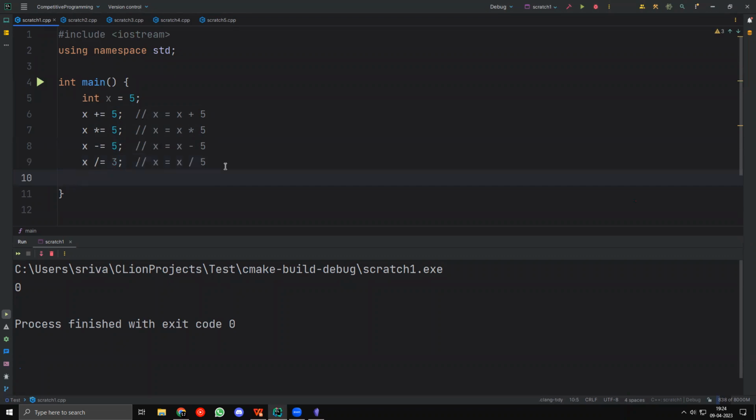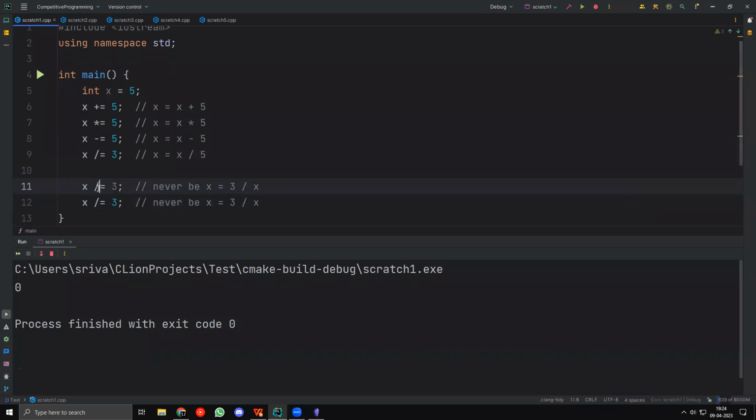Now, one thing to keep in mind though: when I do x by equal to 3, this will never be x equal to 3 by x. This will never happen, because the order matters. Similarly, for minus equal to, this will never be x equal to 3 minus x or 5 minus x or anything like that. x comes first and then 3 comes.